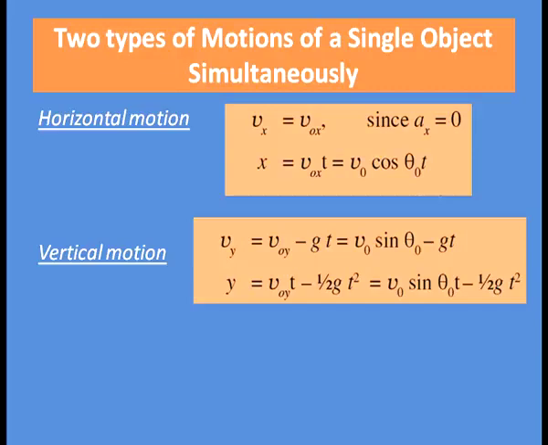Similarly, we can find the distance covered in the vertical direction, that is y equal to V0y t minus half g t square. Here we have used the equation of motion s equal to ut plus half at square. Here the initial velocity is V0y, that is why we have written y equal to V0y t minus half g t square. The minus sign is due to a equal to minus g. So, that is equal to v0 sin theta 0 t minus half g t square. The horizontal motion is motion with constant velocity, and the vertical motion is motion with constant downward acceleration.